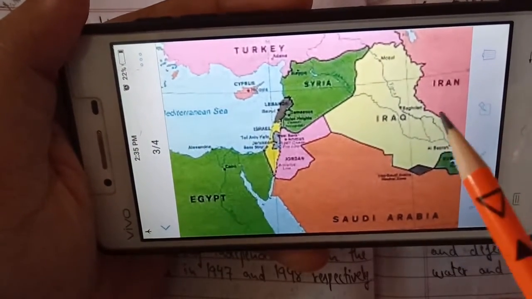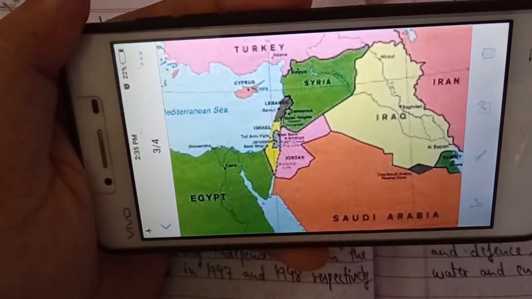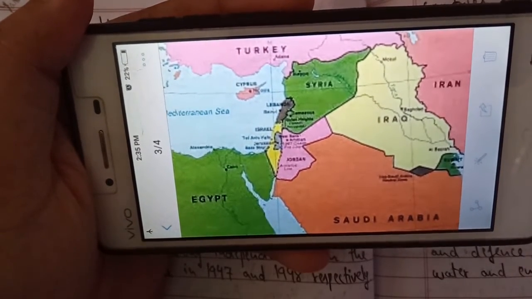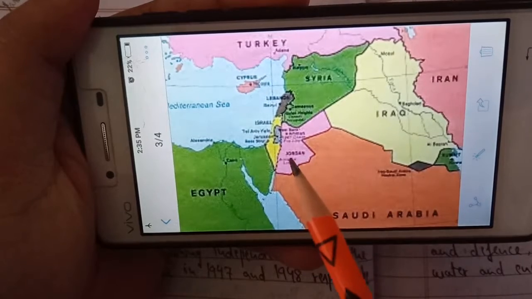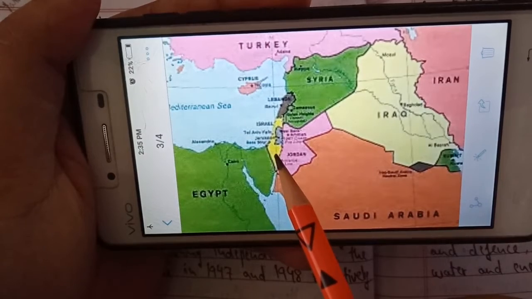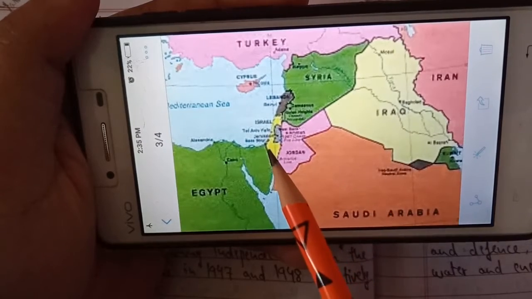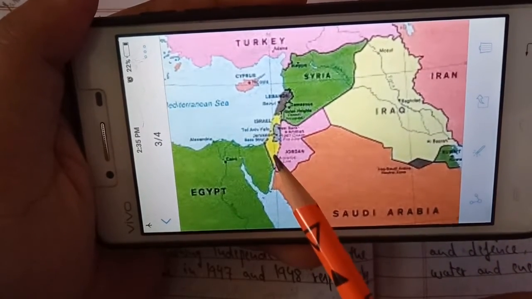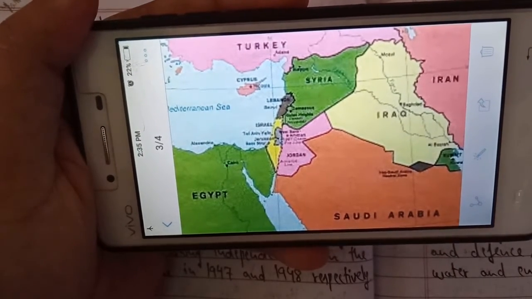India had good relations with Saudi Arabia and Iran, because these are the Arab countries on which India is dependent for oil imports. They provide oil to India, so India has maintained good relations with them. But if India wanted to develop relations with Israel, which has enmity with Iraq, Saudi Arabia and Iran, these countries do not have good relations with Israel. So if India wanted to be a friend of Israel, these countries could have stopped exporting oil to India. This would have been a lot of problem for India, especially for its energy sector.